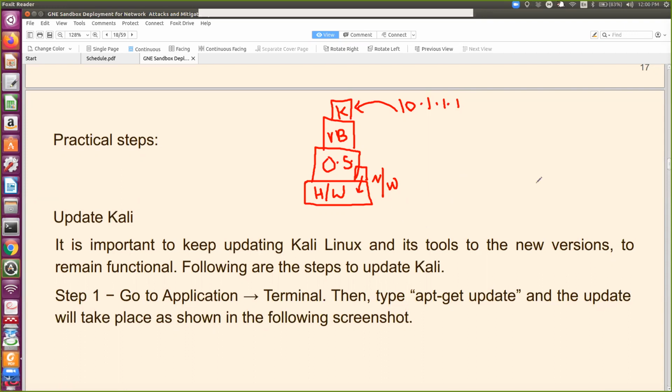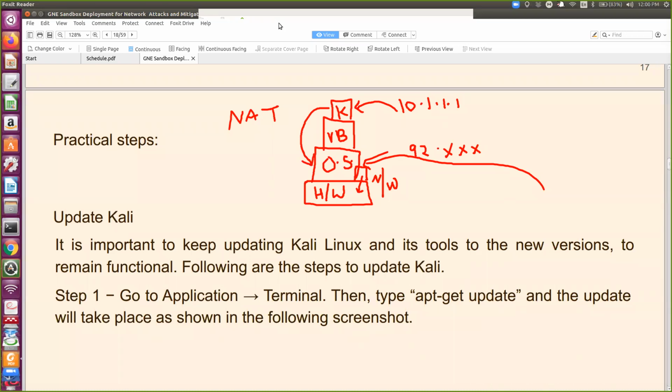Now my internet is connected with this OS. So when I'm using NAT, what is happening? Network address translation, and this OS might be having, let's say, IP 92 dot something. We are not talking much about IP addressing, but for your understanding, now the internet is connected with this IP. So when you give a request, like right now I'm doing gnd.ac.in, I have opened it, I'm doing nmap. So it's connecting with this and it's going outside. So this is network address translation.